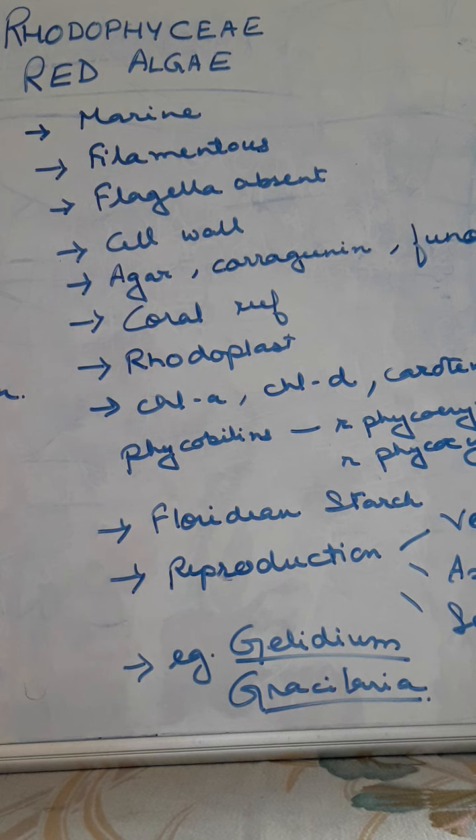Now the Batrachospermum plant is very beautiful to look at. It is like a beaded structure, like a lace or a bead, whatever you say, it's very beautiful. Then Gelidium and Gracilaria, these two terms are very important. You have to remember, because these two are the main red algae from which agar is prepared, and agar is a very important substance for laboratory study because it is a solidifying agent.